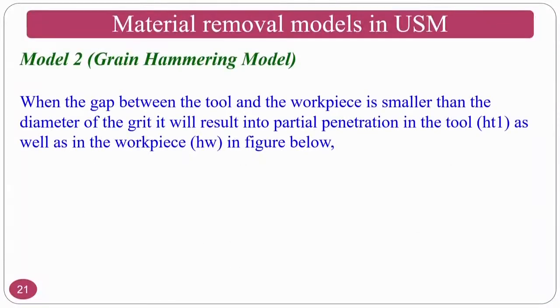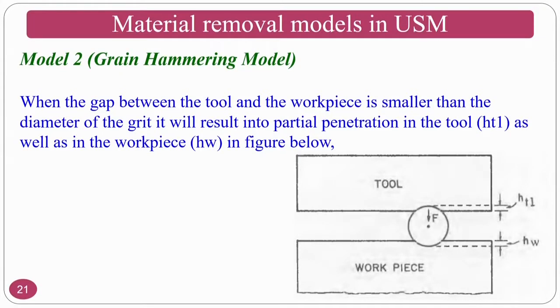In the grain hammering model, when the gap between the tool and the workpiece is smaller than the diameter of the grit, the abrasive particle results in partial penetration into the tool as well as into the workpiece.